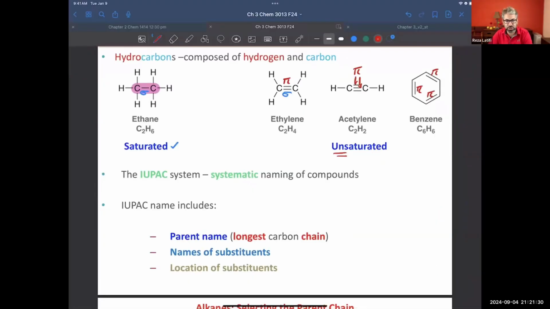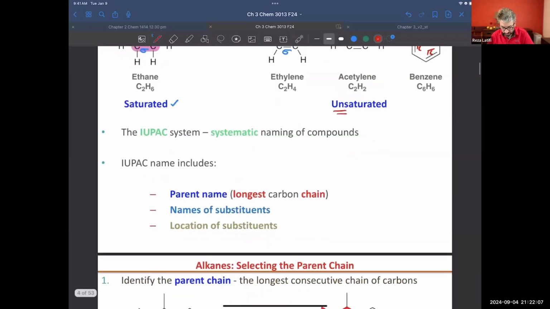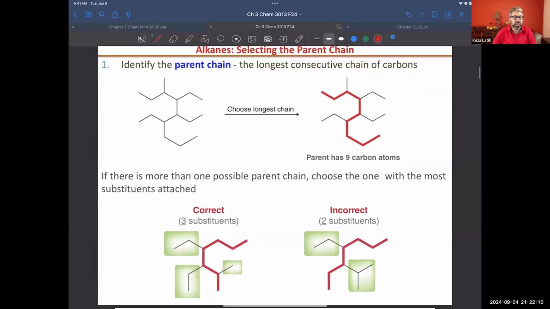The first thing that we need to know is, what's the longest chain? Because we're going to use that one as a parent, and we're going to treat everything attached to it as a substituent. Then we will look at anything attached to it and ask ourselves, what are they, and where are they? So we need to know who's attached to the main stem or main tree, and what are those branches? Name them. Next, where are they?